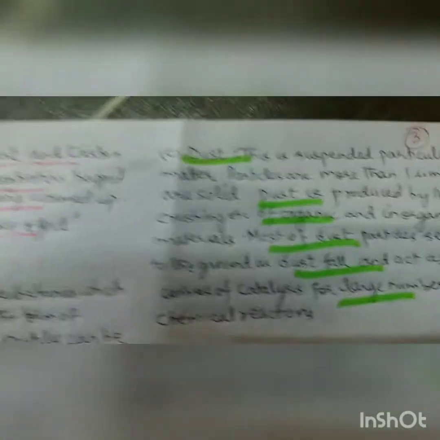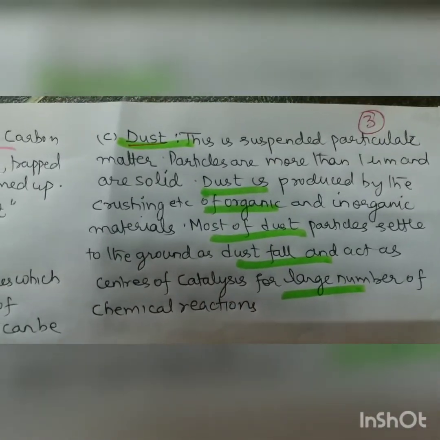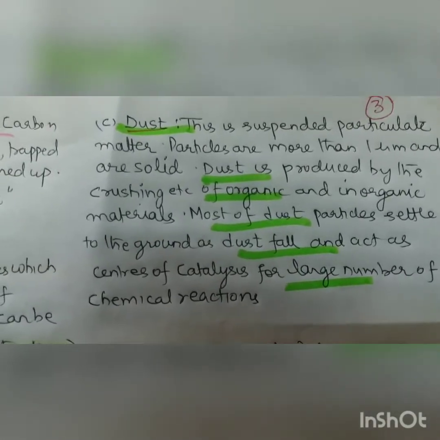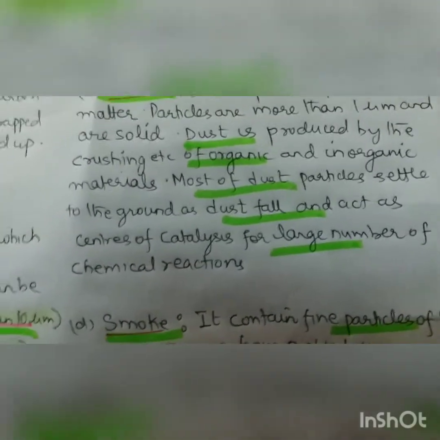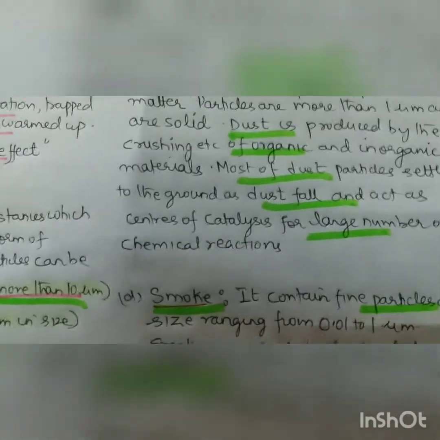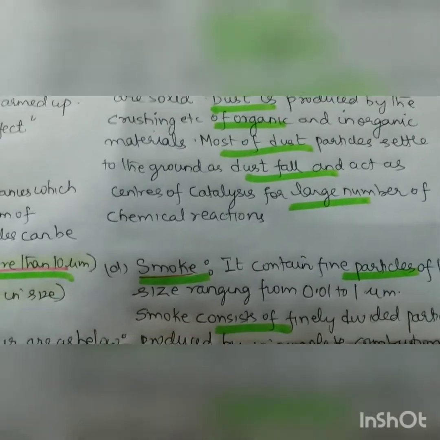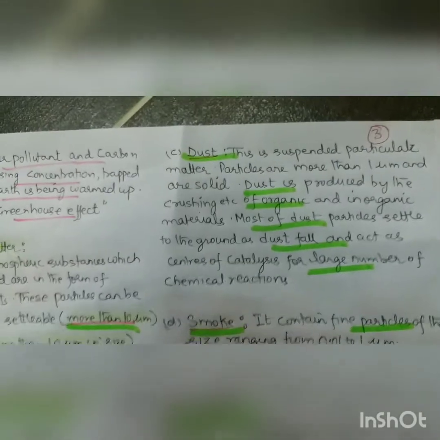So then we have the dust. Dust is a suspended particulate matter. Particles are more than 1 μm and are solid. Dust is produced by crushing of organic and inorganic materials. So dust has particles more than 1 μm, and most of the dust particles settle on the ground as dust fall and act as a center of catalysis for a large number of chemical reactions.